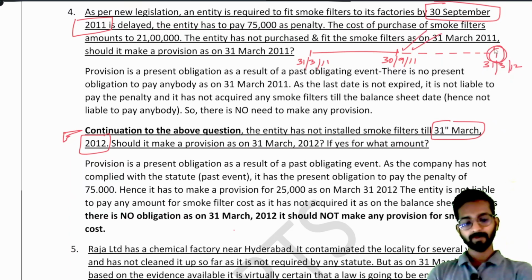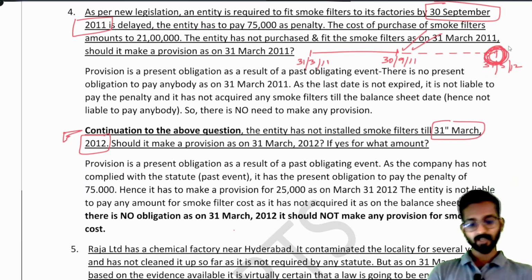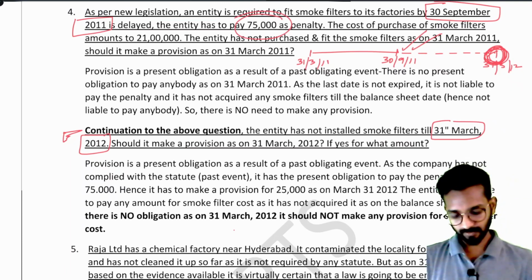Now I have to prepare provision for penalty. We all know now I have to pay the penalty of how much? 75,000. So now I will prepare the provision. So read the answer with me. Provision is present obligation as a result of past obligating event as the company has not complied with the statute.